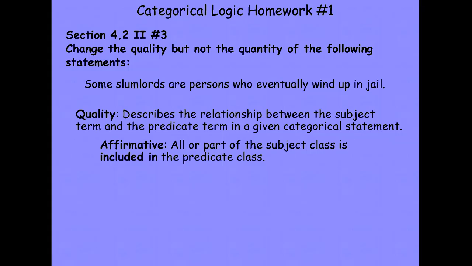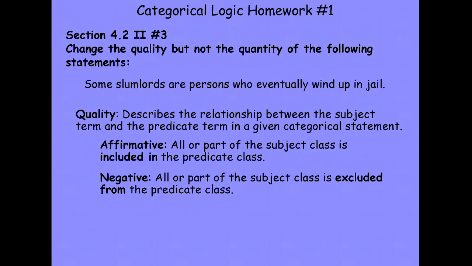An affirmative categorical statement asserts that all or part of the subject class is included in, is part of the predicate class. Affirmative standard form categorical statements include the affirmative universal statement, all S are P, and the affirmative particular statement, some S are P. The other value for quality is negative.